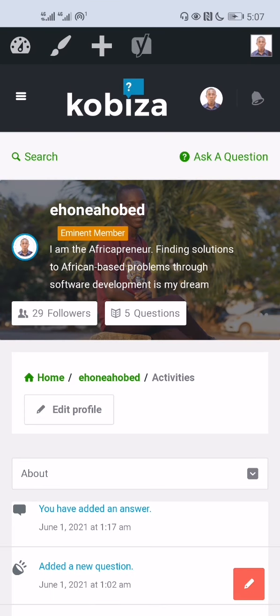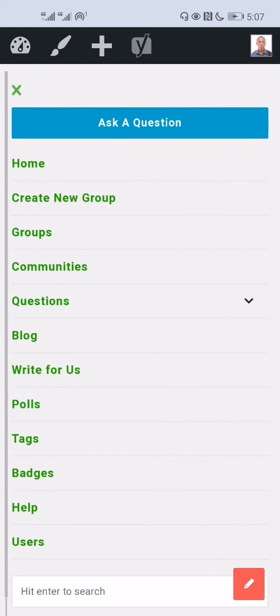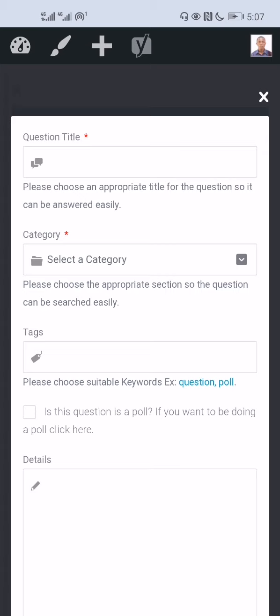Let's take a look at how to ask a question on the Kobiza platform. Once you've been able to log in, the menu bar is here. Click on the menu bar, then go to questions, or use the Ask a Question button right here. The moment you click any of the Ask a Question buttons on the platform, it brings up a pop-up like this.